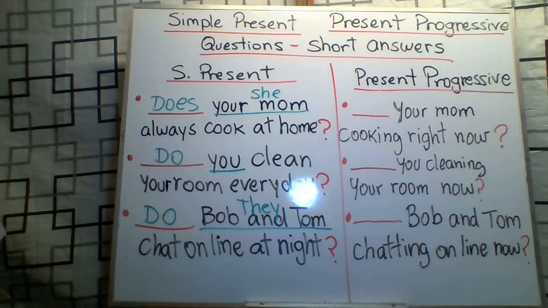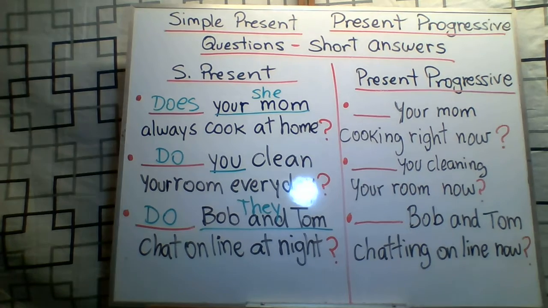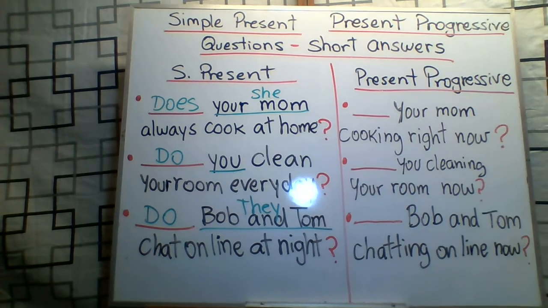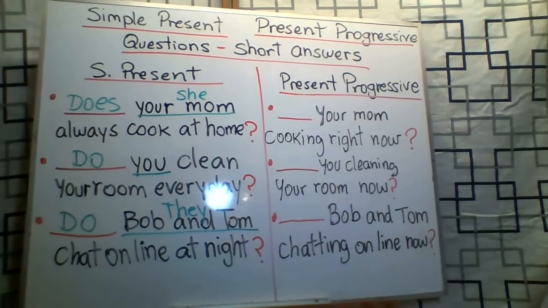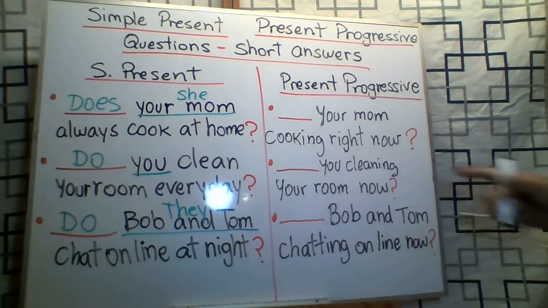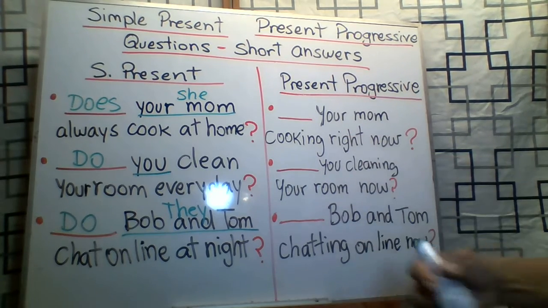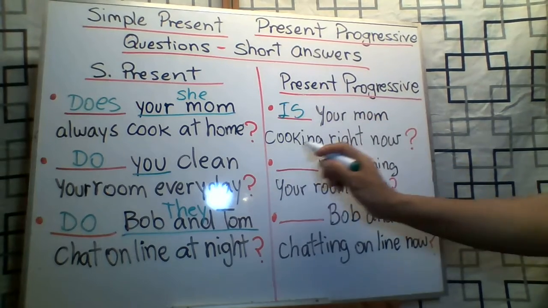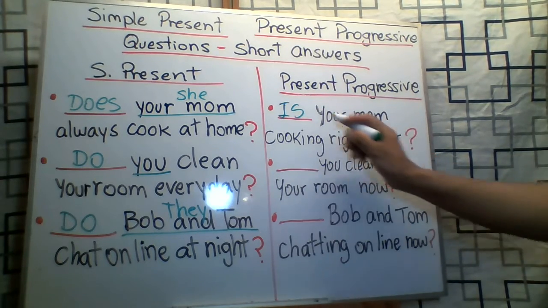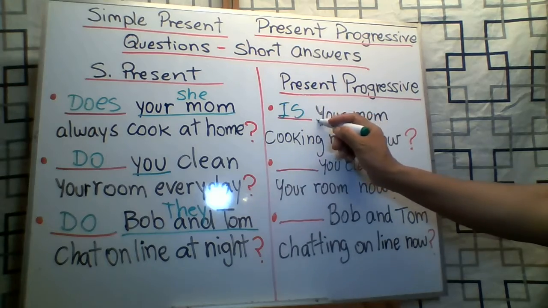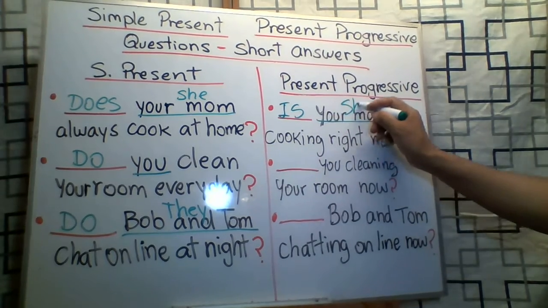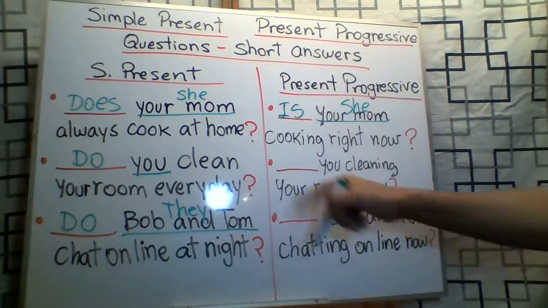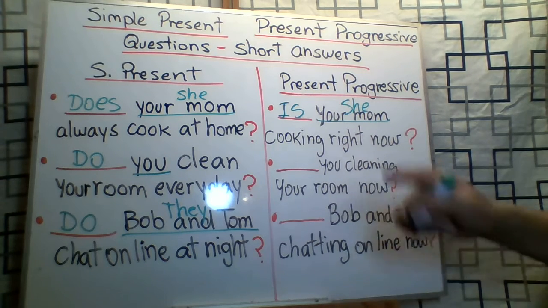What happened with the present progressive? Okay, the answer for present progressive. Let's see. In this case, what is this? Good, very good. Is your mom cooking right now? Why is? Because your mom is she. Next one. Good.